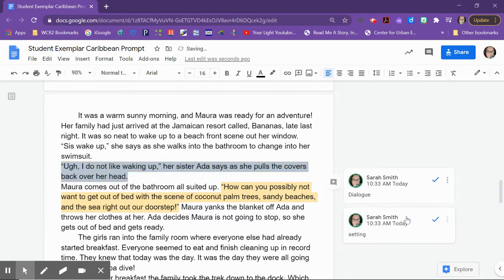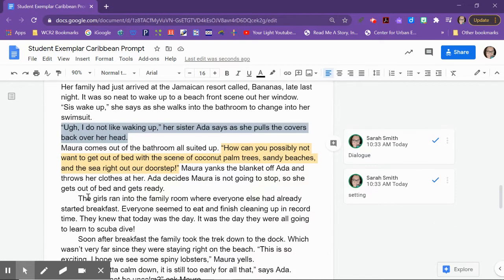So notice how the dialogue is punctuated, her setting. Mara yanks the blanket off Ada and throws her clothes at her. Ada decides Mara is not going to stop, so she gets out of bed and gets ready. The girls ran into the family room. Notice I started a new paragraph. She started a new paragraph here because this is starting a new scene.